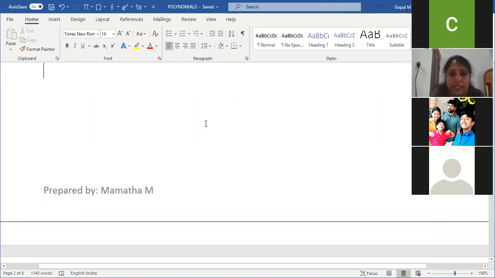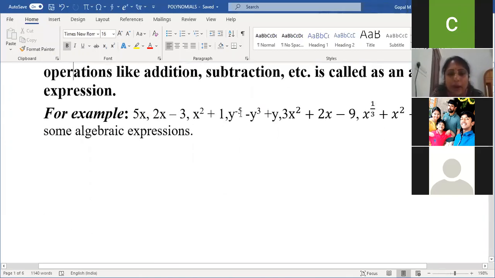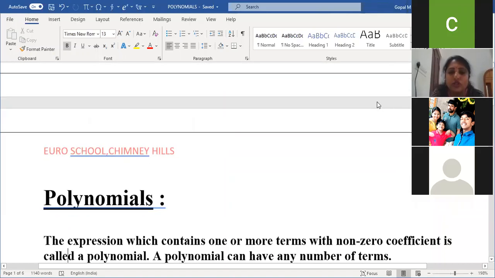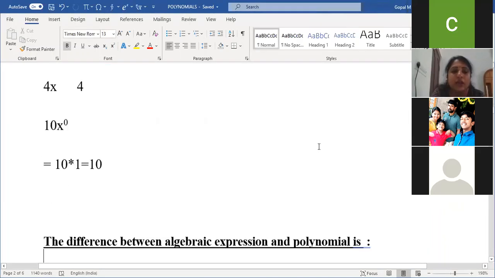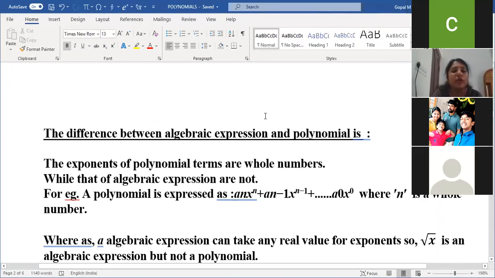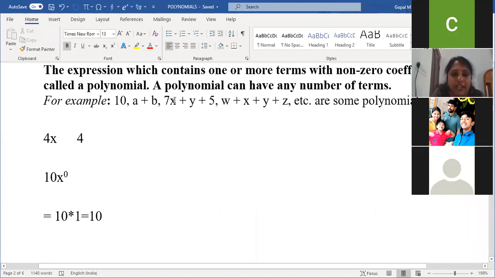Observe in the algebraic expression, here I've taken the powers as negative and fractions also. But in these polynomials, I can take 1, 2, 3, 4, but I did not take any negative here. That is a major point, children: exponents of polynomial terms are whole numbers. In a polynomial I can take x power 3, x power 5, w power 10, x power 100, y to the power 20, but not a negative number.